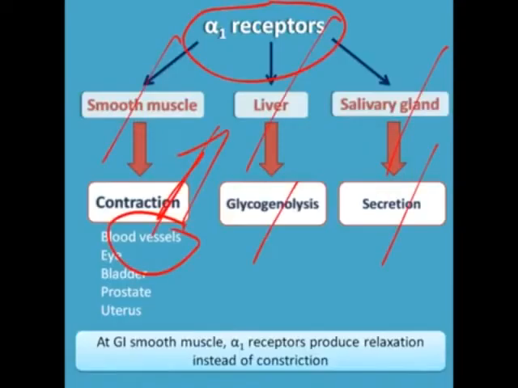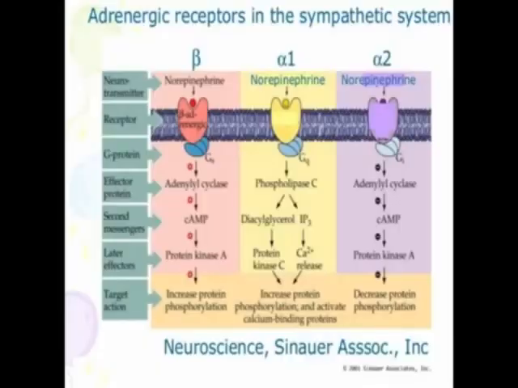And if you have to dilate the blood vessels, what do you have to do? You have to give alpha 1 receptor blockers. Got the point? The alpha 1 receptor is present in the smooth muscle, which is responsible for contraction. So if we give an alpha 1 receptor blocker, it will block the alpha 1 receptor. So there is no contraction of smooth muscles, there is no contraction of the blood vessels. So ultimately it will result in blood vessel dilatation.